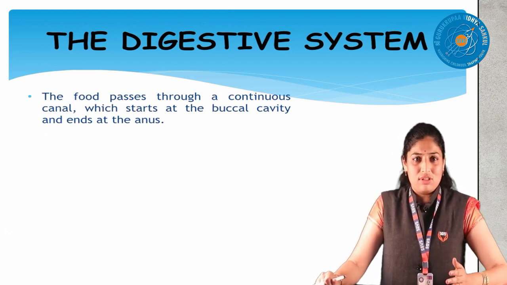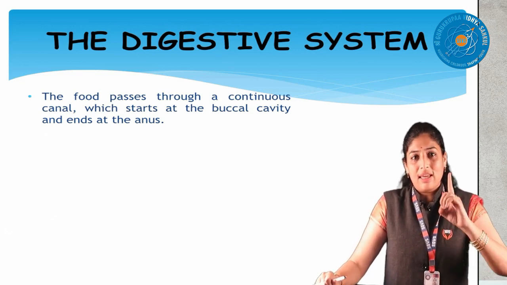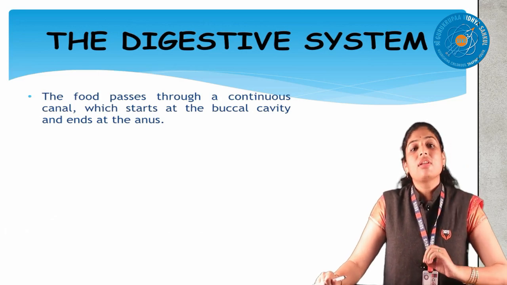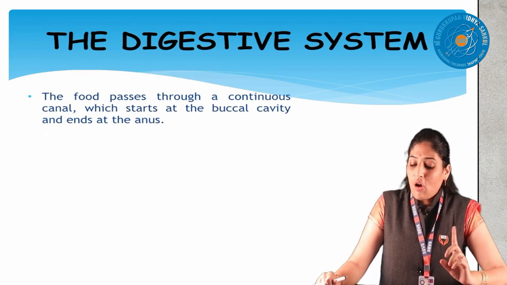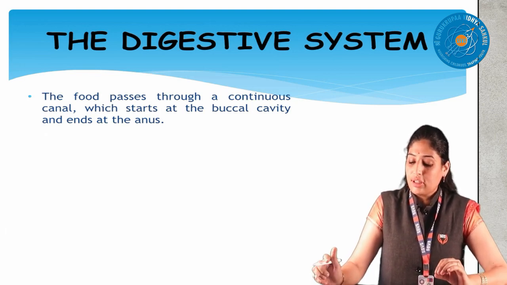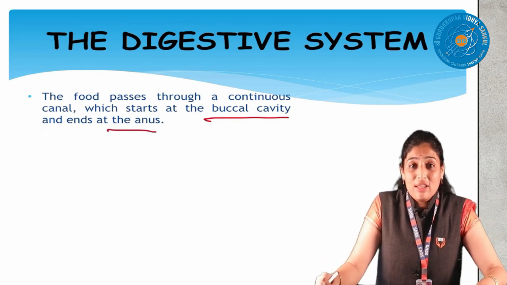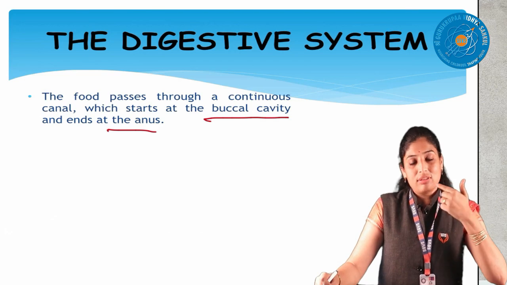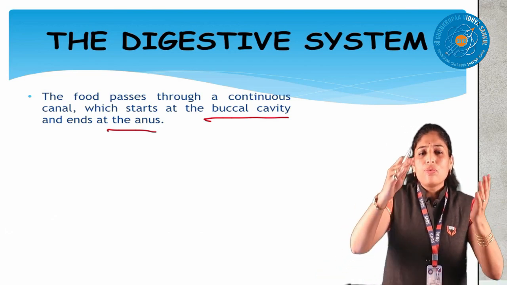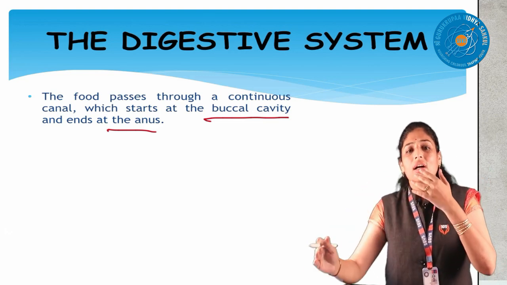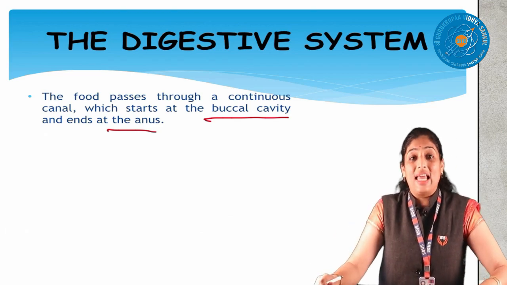We have many systems, children, but today I am discussing one system that is very important, because every problem starts from the digestion, from this system. That's why we are taking the topic digestive system of the human body. Already I said the food passes through a continuous canal. It starts from the buccal cavity and ends with the anus. Buccal cavity means the mouth only. Many organs and many processes are involved as the food makes its path from the mouth to the anus. This path we call the alimentary canal.